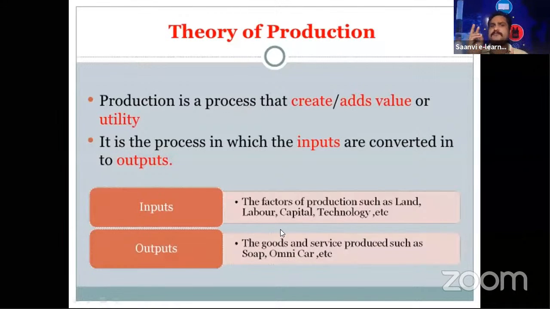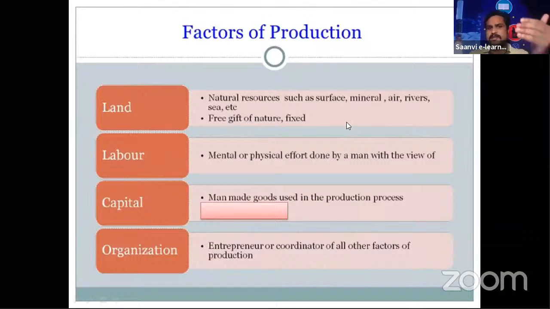The satisfying capacity of goods or services is called production. And in production we have two processes we have discussed. Inputs include the factors of production: land, labor, capital and technology. Outputs are the goods and services produced, whatever it may be, that we call output or final product. Okay, go students. Fine. Next is factors of production.